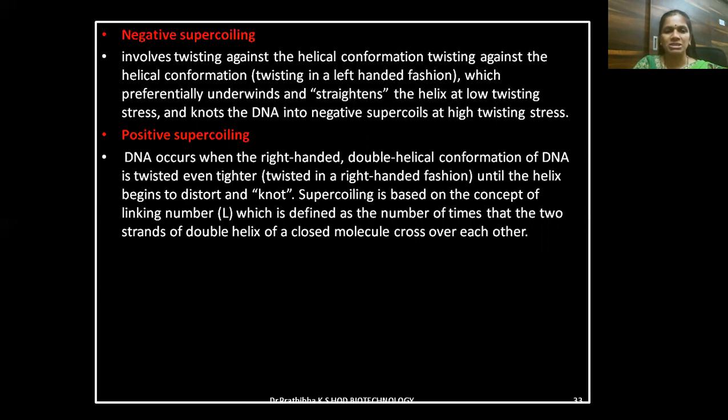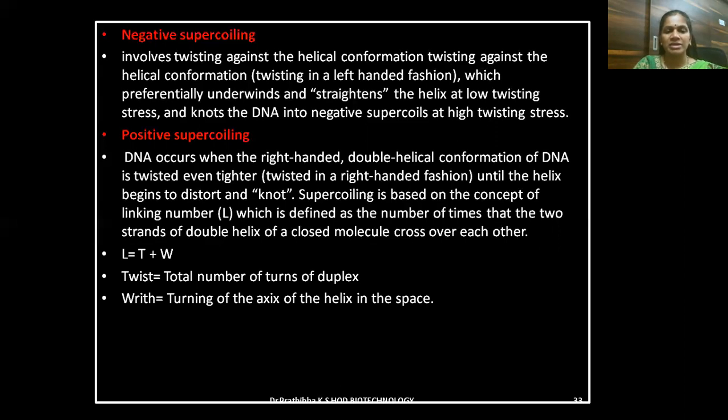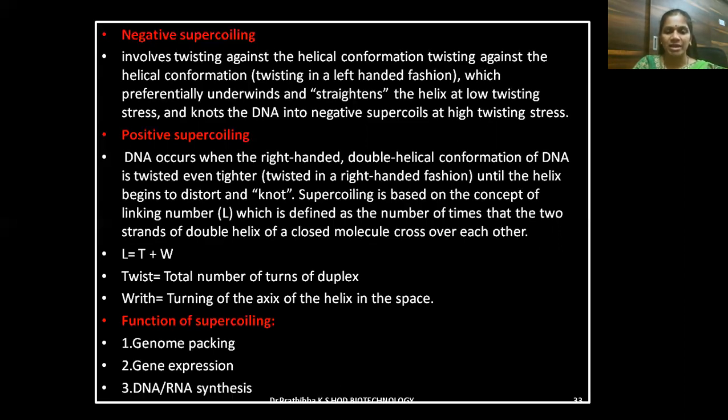Supercoiling is based on the concept of linking number, that is L, which is defined as the total number of times that the two strands of the double helix of a closed molecule cross over each other. L is equal to T plus W. L means the linking number. T is equal to twist, the total number of turns of the duplex with turning of the helix axis in space. Functions of supercoiling are genome packing, gene expression, and DNA and RNA synthesis.